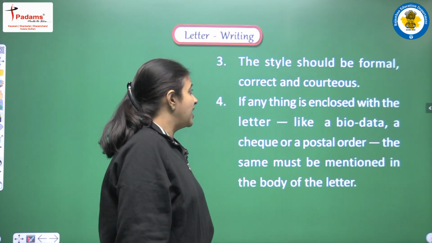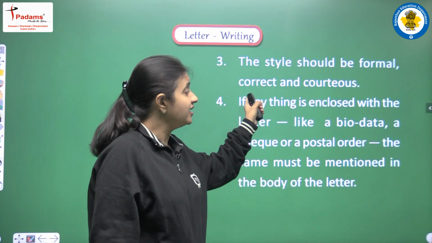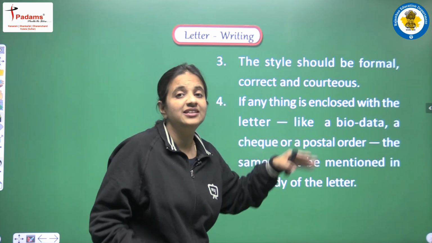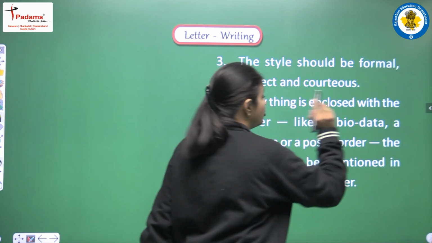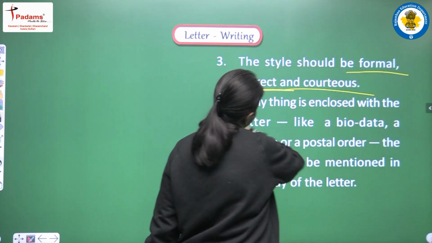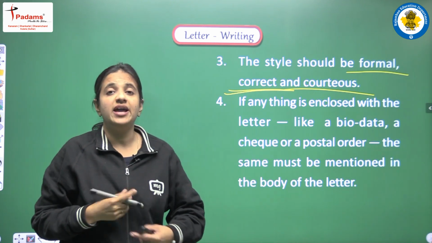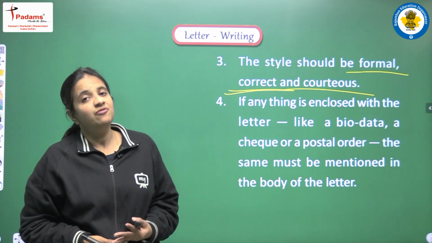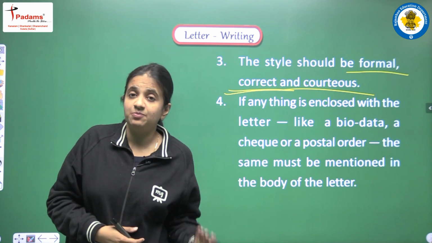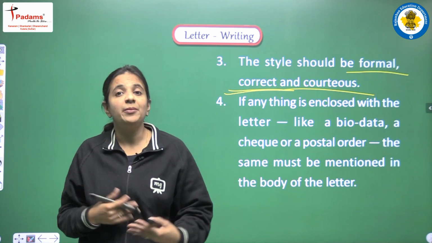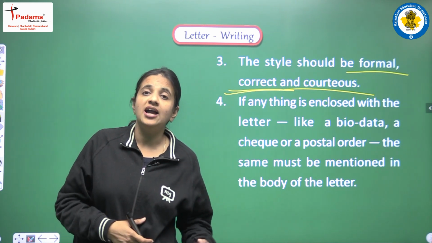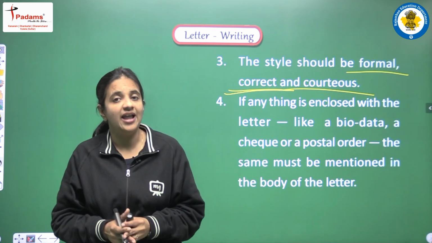Next is, the style should be formal, correct and courteous. So if we are writing a formal letter, then the style of the letter should also be very much formal, very much correct, and at the same time very courteous. Courteous means we have to follow all the rules, we have to give proper respect to the person whom we are addressing in the letter. So we cannot be rude in choosing our words, we cannot be rude in our language.